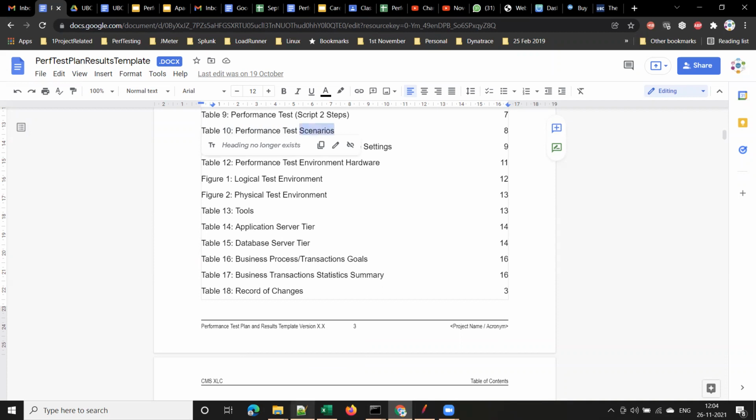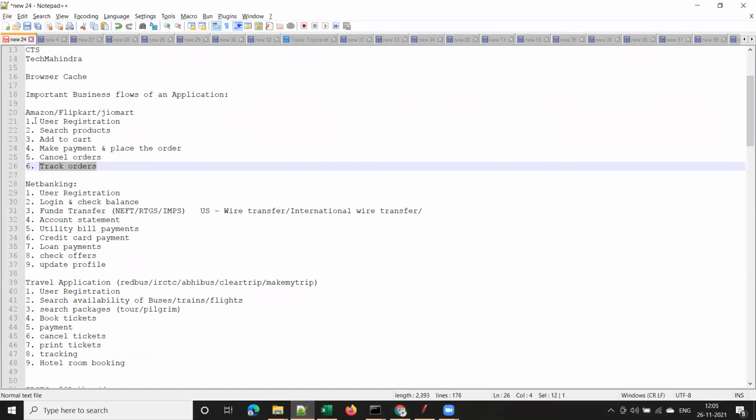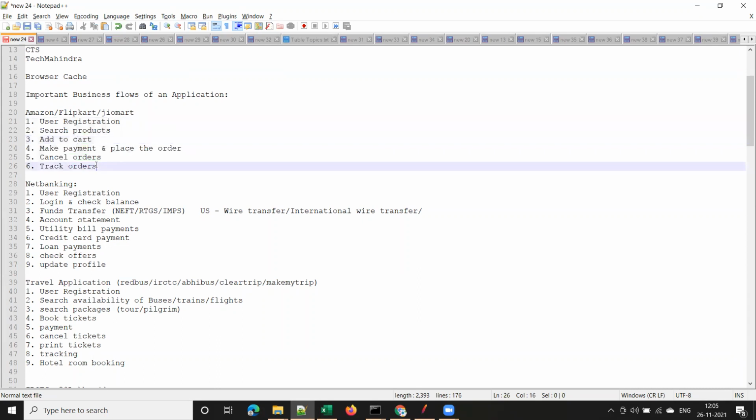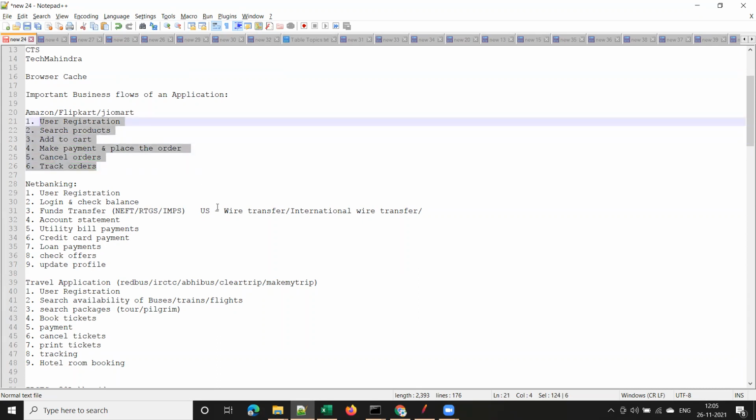No. Performance test scenarios means we discussed the critical business flows of the application, right? So these are called performance test scenarios. We will not test the complete application. We will take only the important business flows of the application for performance testing. In functional testing, everything should be tested end to end. If a project has 100 functional test cases, for performance testing there will be hardly 10 or 15. That's it. You understood?